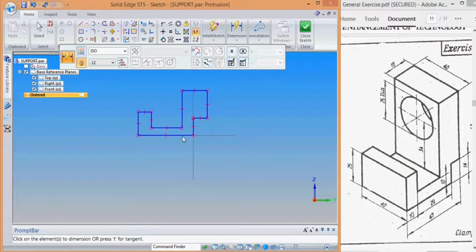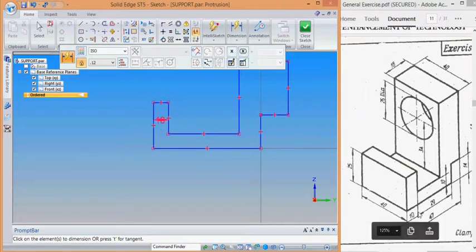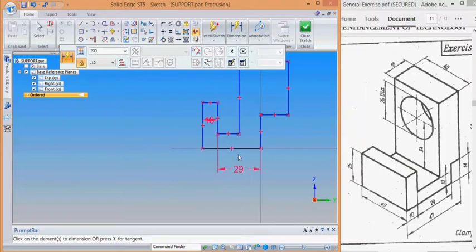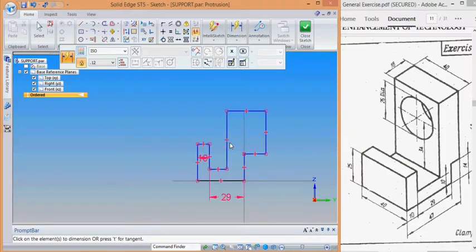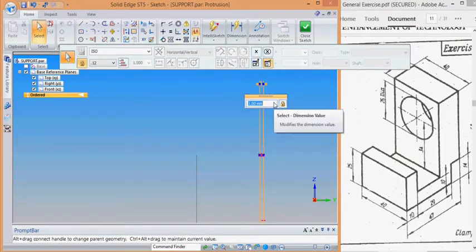See, this is a 10 mm distance. Give 10 mm. Then this is 29, from here to here. Here is 29, and this distance is 18. Sorry, this is some mistake. This is 18.